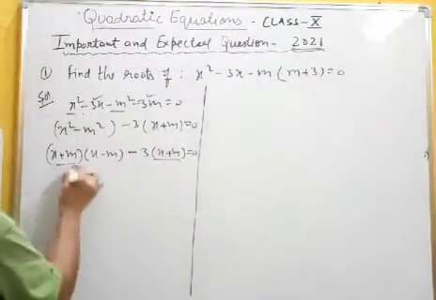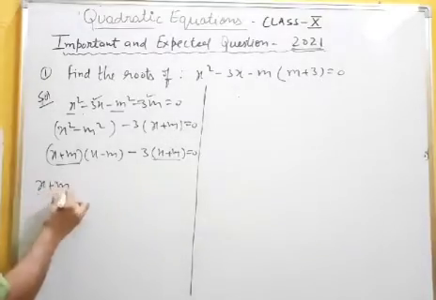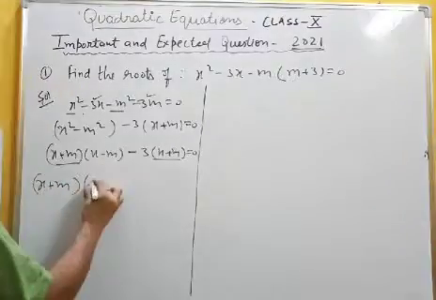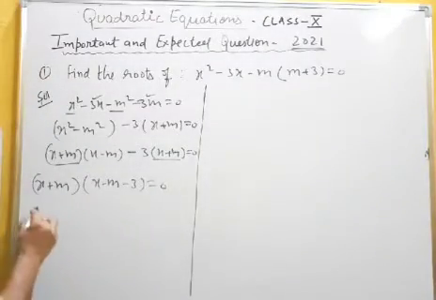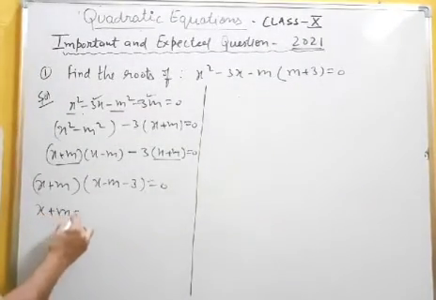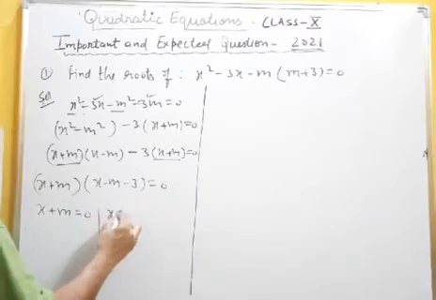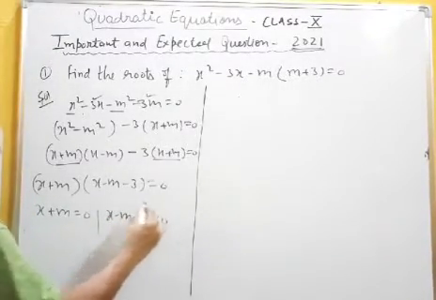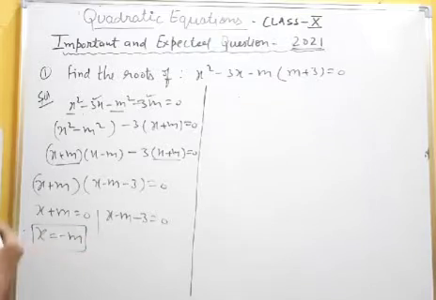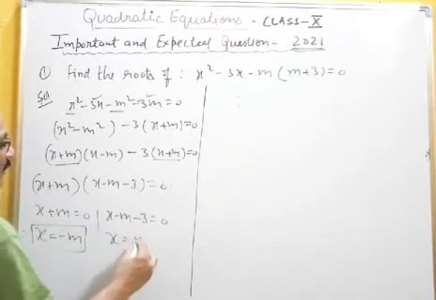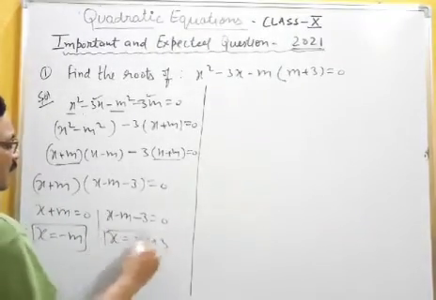You can find this common, x plus m, here x minus m minus 3 is equal to 0. Then x plus m equal to 0, x minus m minus 3 is equal to 0. So here you get x equal to minus m, and here you can get x equal to m plus 3.